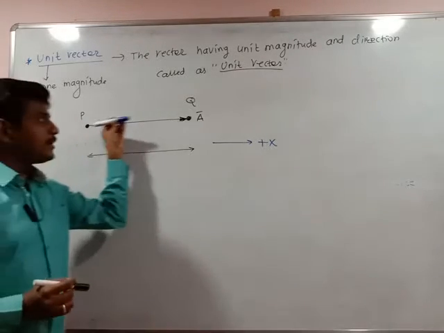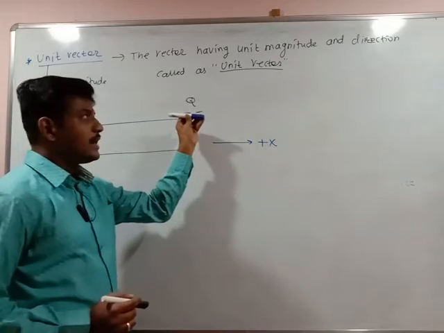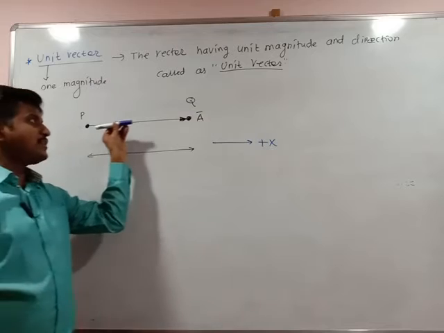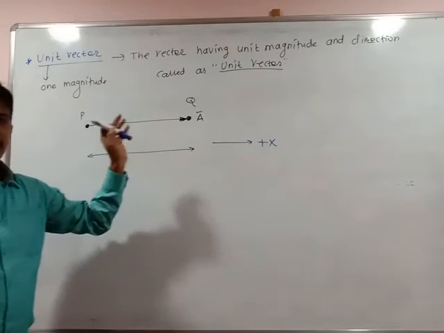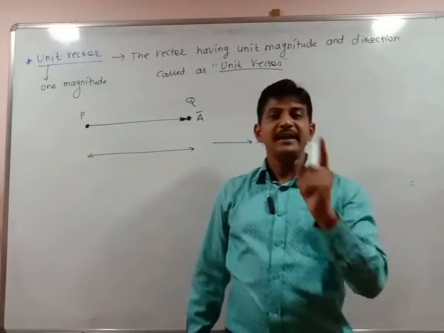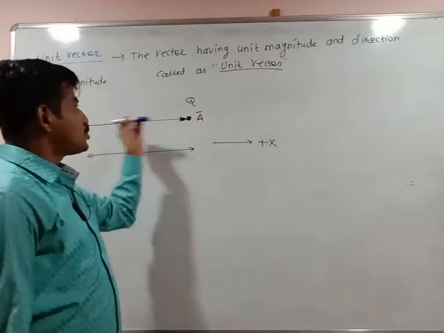The pen is moving in one direction, and the direction of the pen is indicated by vector a bar. Yesterday I told one concept: a vector doesn't have any physical magnitude. It is the symbolic representation of the motion of the object.